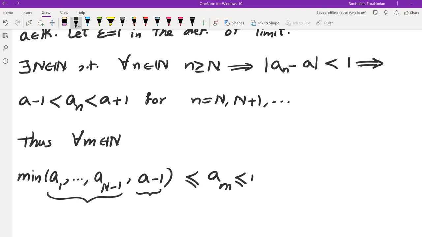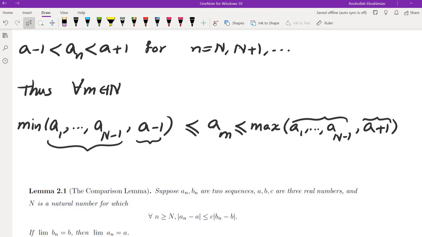And on the other side, it would be less than or equal to the maximum of a_1 through a_(N minus 1) and A plus 1. So the first terms are less than this, and the remaining terms are less than A plus 1. And this completes the proof. So what we showed so far was that if you have a sequence that is convergent, then the limit is unique, and every sequence that is convergent is bounded.